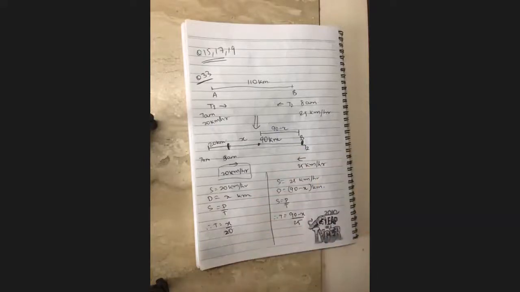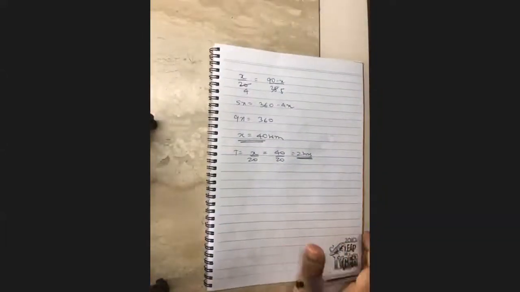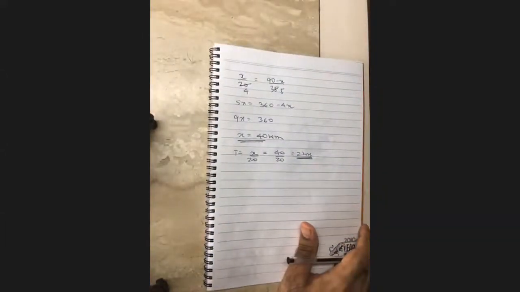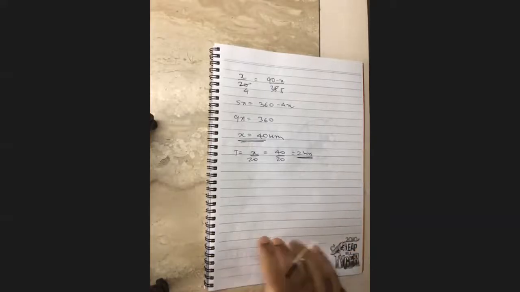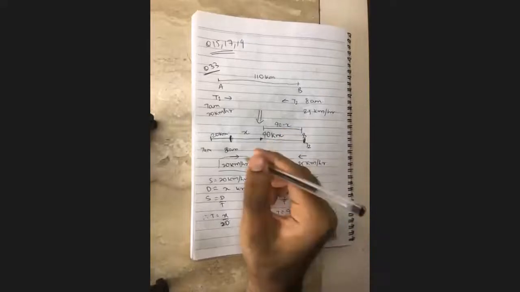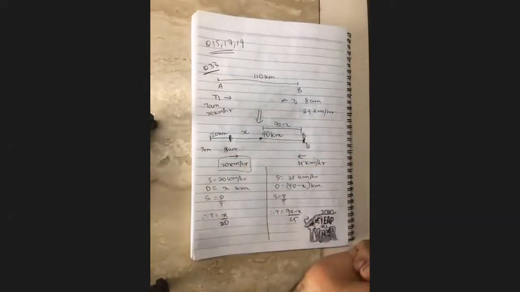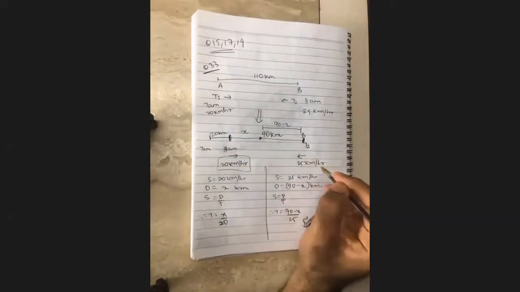Essentially this train has become stationary. So what is the speed of this train with respect to this train?